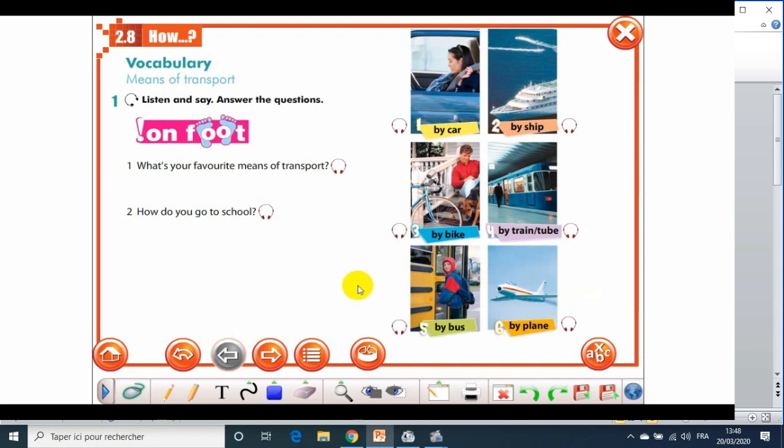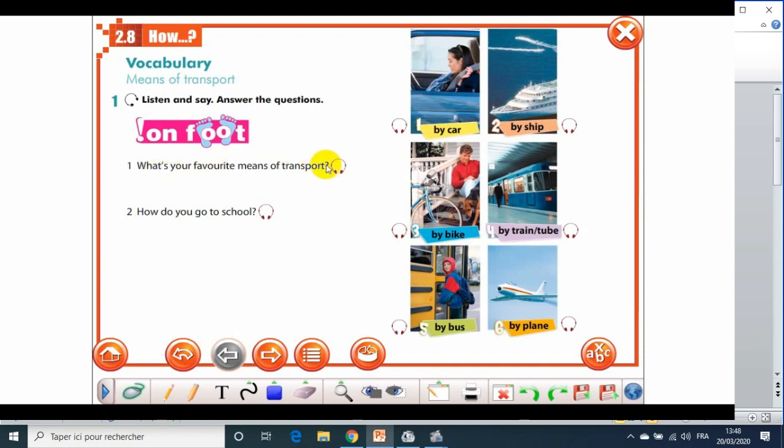So as you see, we have different types of transport, and I know that you understood them through the pictures you saw. So now let's move to the first question we have. What's your favorite means of transport? When we say means of transport, to make things clear for you, in Arabic we say وسائل النقل. Now, what's your favorite means of transport? Favorite means the transport that you like best, that you prefer to use.